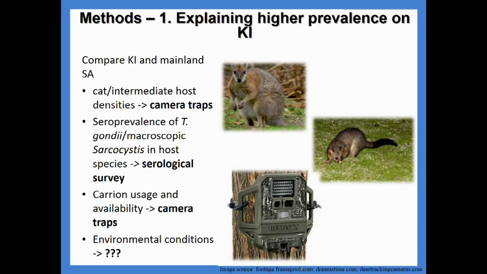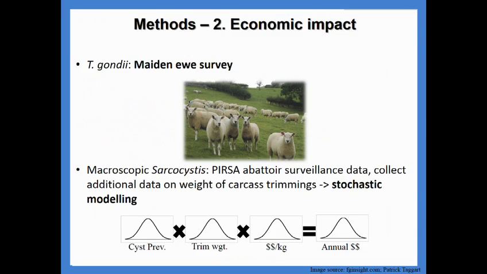So to answer these questions, I'll compare a number of things between Kangaroo Island and the mainland. First being cat and intermediate host densities using camera traps, seroprevalence using a serological survey, and carrion usage using camera traps. Environmental conditions, I haven't worked out how I'll compare yet, but I'll work that out in due course.